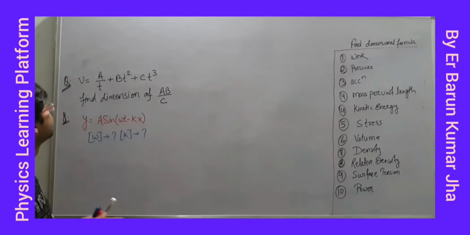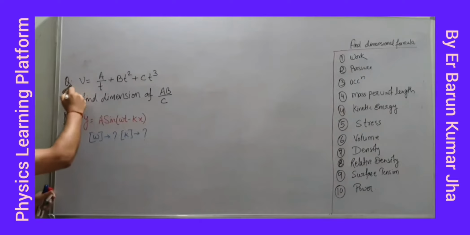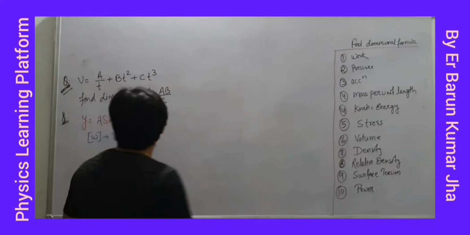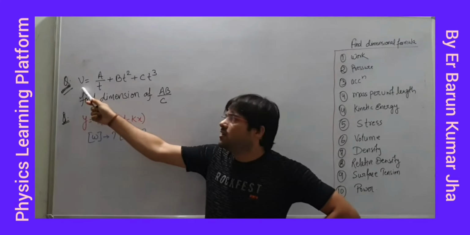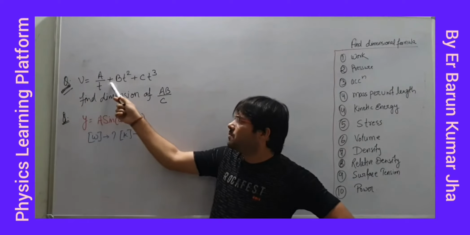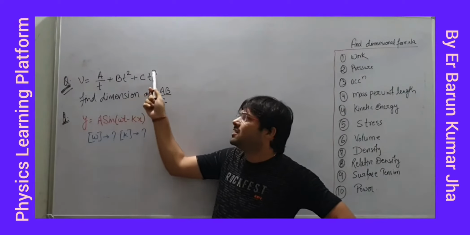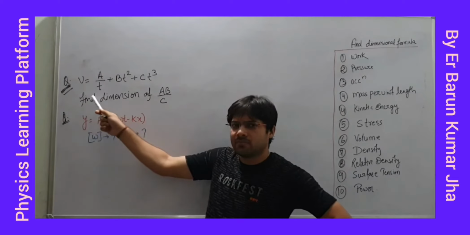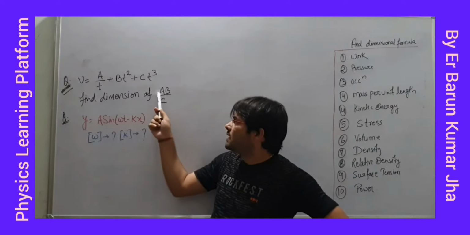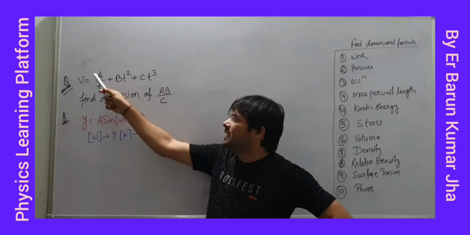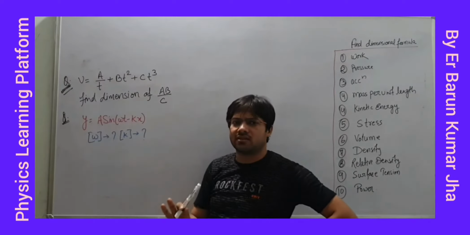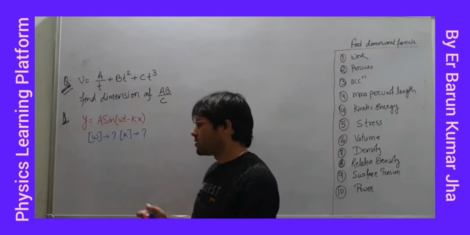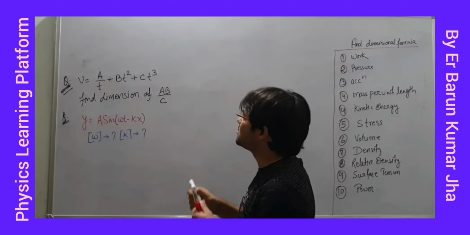Right? So we'll solve this question. In this, what is given? You can see V equal to A upon T plus BT square plus CT cube. V is what? Velocity. T is what? Time. You have to find the dimension of A, B upon C, where A, B and C are constants. Fine. So how can we do this question? Let's see.